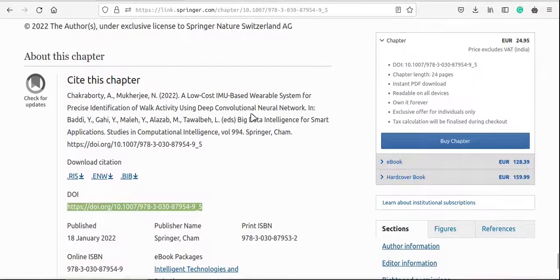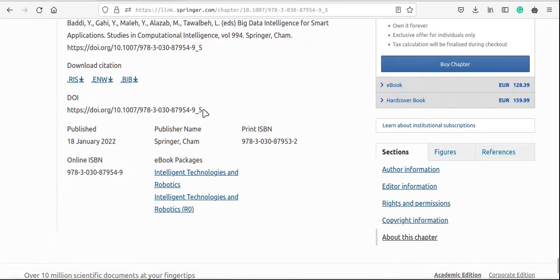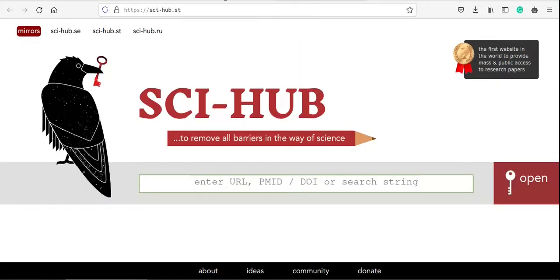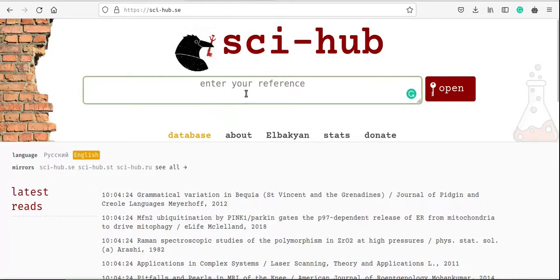So you must be here because you are unable to download some research paper, and you are unable to find it as we are supposed to do in Sci-Hub, right? If you know Sci-Hub, it has not really been working for us for quite some time now. So this is a paper that I wish to download, and if I simply try to copy the DOI and paste it in Sci-Hub.